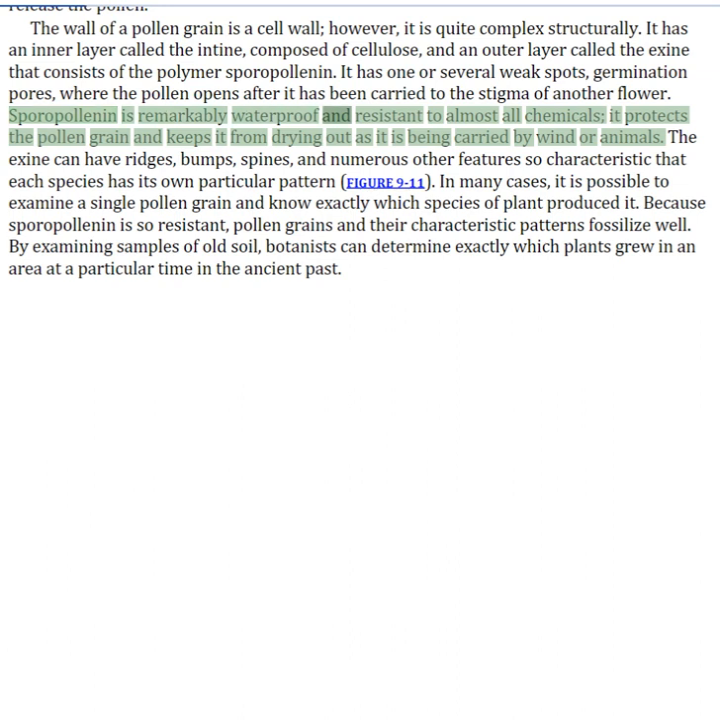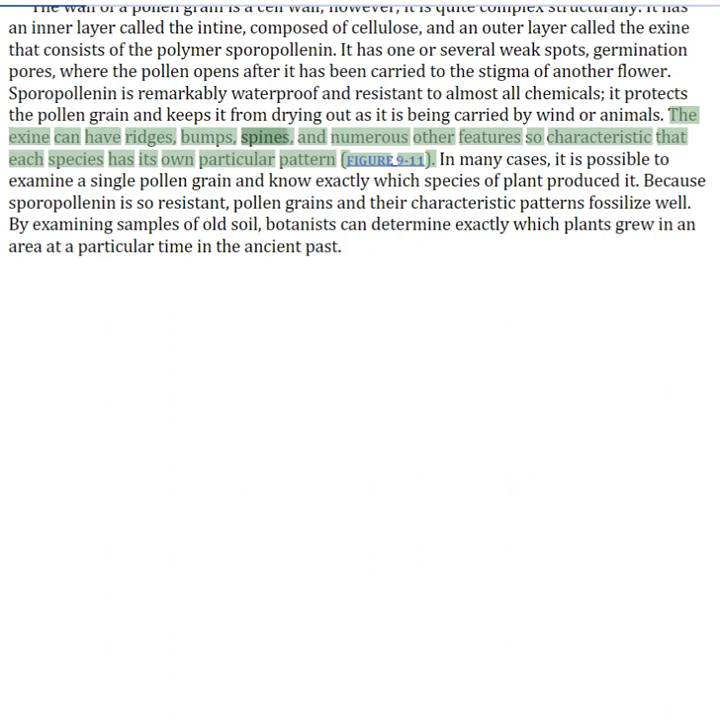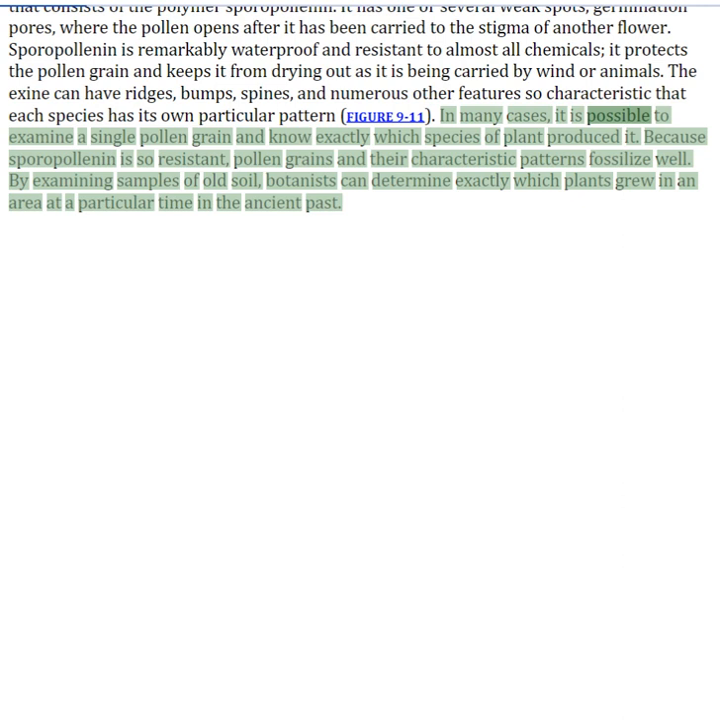Sporopollenin is remarkably waterproof and resistant to almost all chemicals. It protects the pollen grain and keeps it from drying out as it is being carried by wind or animals. The exine can have ridges, bumps, spines, and numerous other features so characteristic that each species has its own particular pattern. In many cases, it is possible to examine a single pollen grain and know exactly which species of plant produced it. Because sporopollenin is so resistant, pollen grains and their characteristic patterns fossilize well. By examining samples of old soil, botanists can determine exactly which plants grew in an area at a particular time in the ancient past.